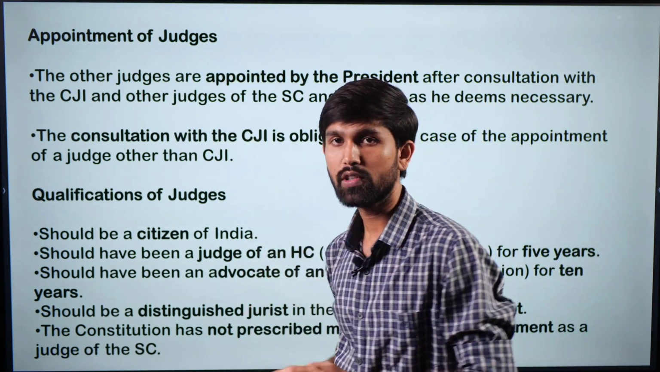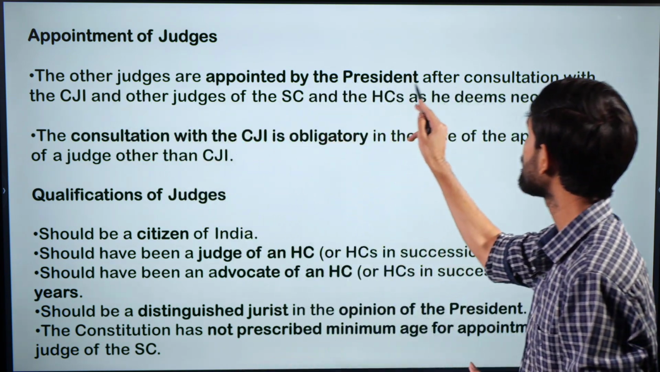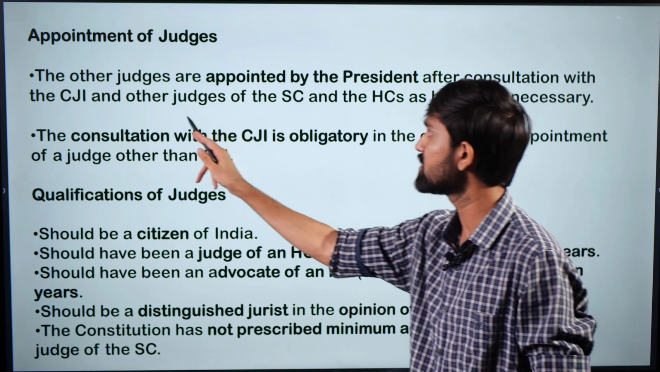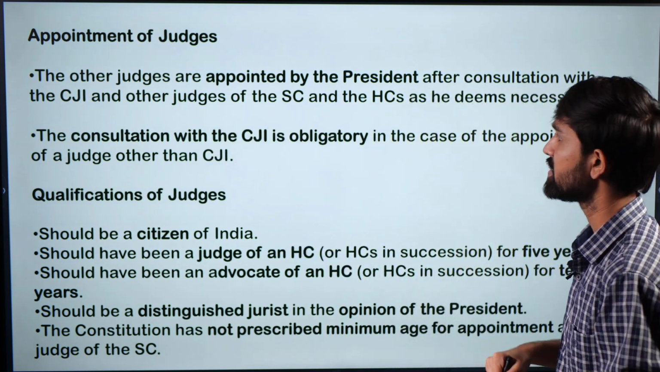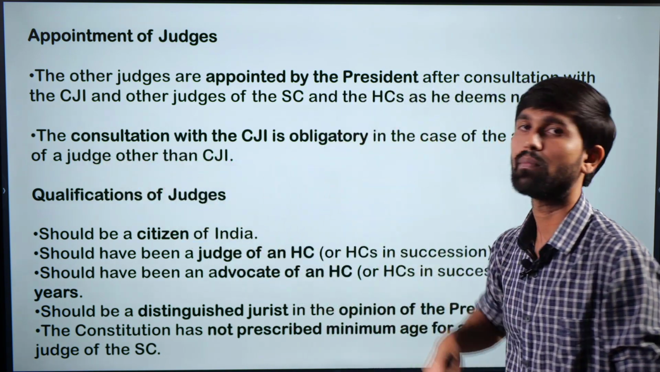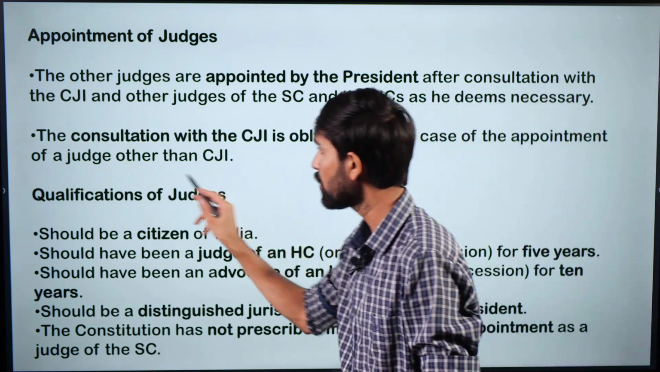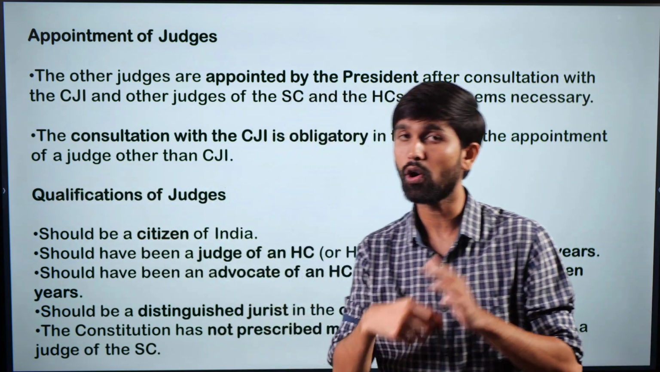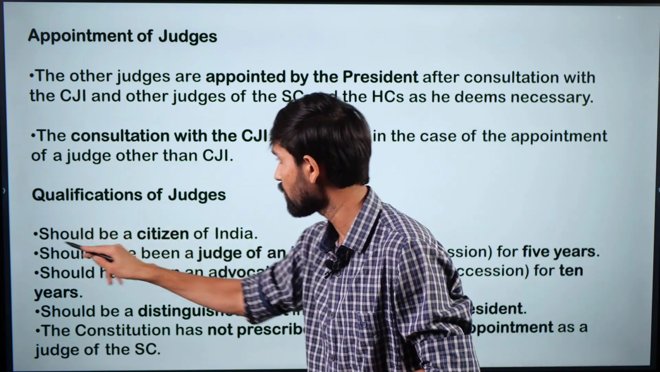So as we saw the appointment procedure, apart from the CJI, the other judges are also appointed by the President after consultation with the CJI and other judges of the Supreme Court and High Court as he deems necessary, right? And we have established how the phrase consultation has come to be interpreted as obligatory in this manner. Now, when we talk about qualification for being a judge, or in this case, the Chief Justice of India, he should be a citizen of India.